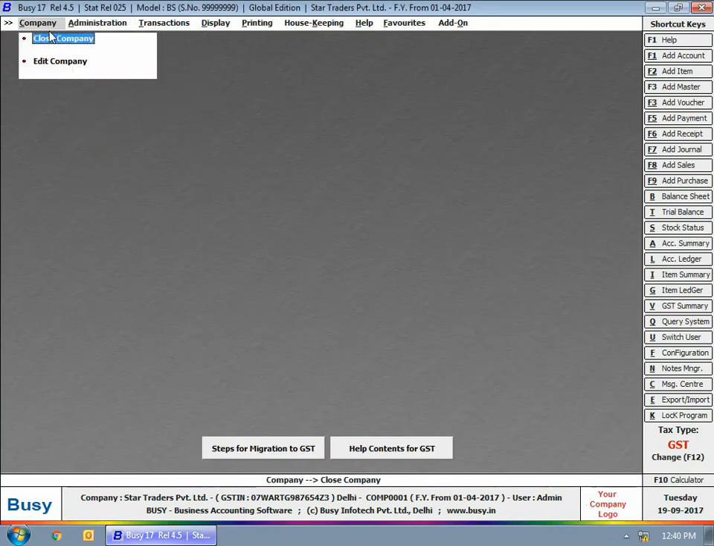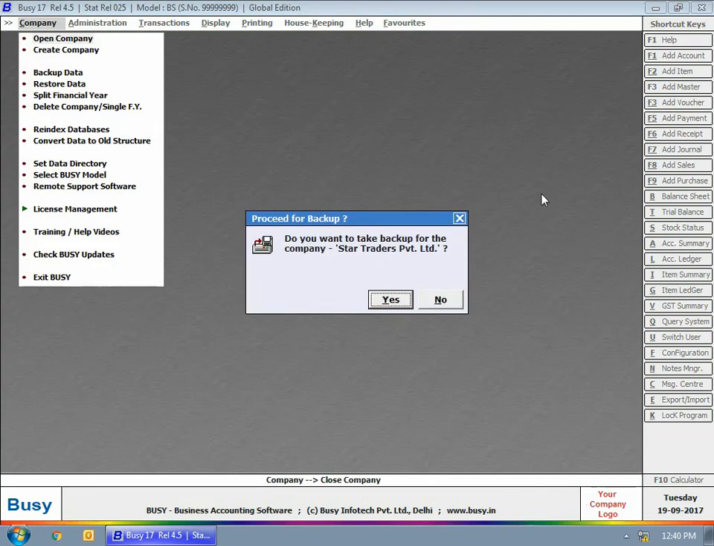Now we'll close the company. You can see on the screen on closing the company, Busy has asked you to take the backup of company data. However, it's optional because we have enabled only the first option, not the second option in the backup configuration. So it's up to you whether you want to take company's backup or not.